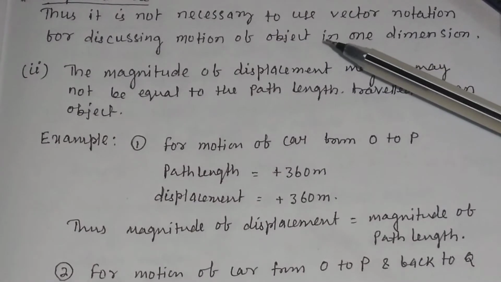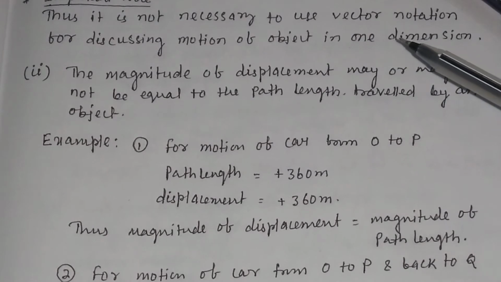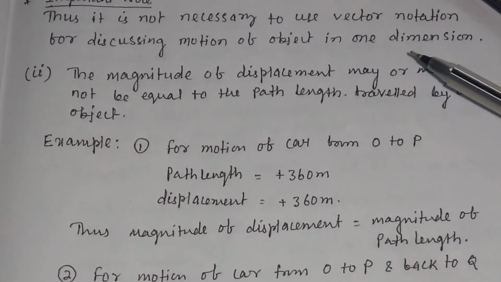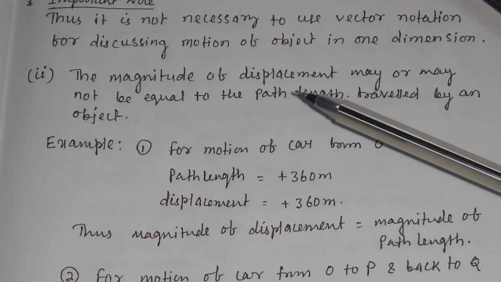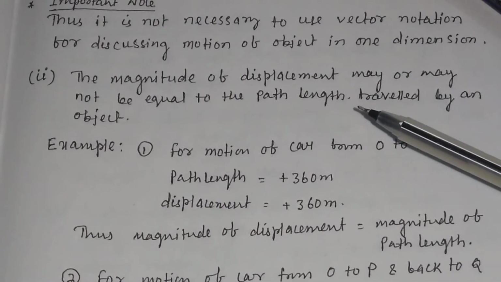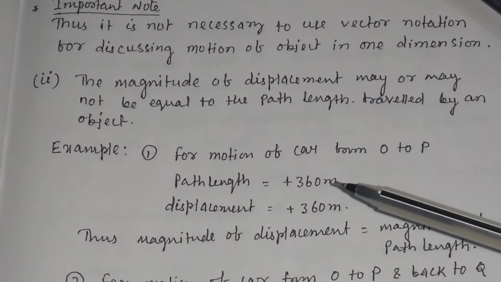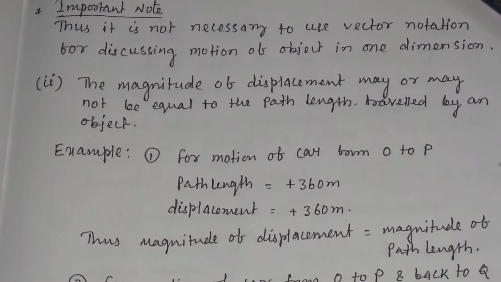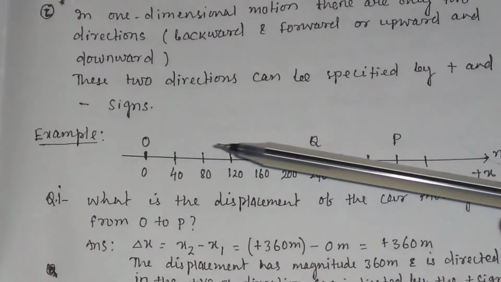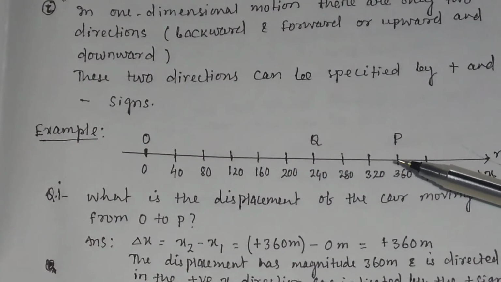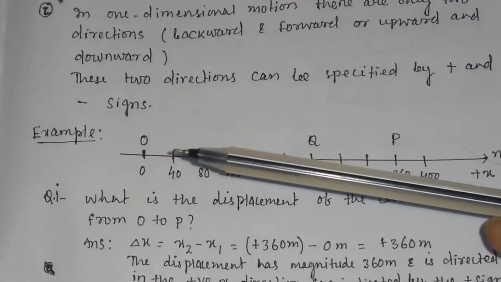Thus, it is not necessary to use vector notation for discussing motion of an object in one dimension. So when you discuss motion of an object in one dimension, you should not use vector notation. The magnitude of displacement may or may not be equal to the path length travelled by an object. For example, for motion of a car from O to P, as you see from this figure, the path length from O to P is equal to 360 meter and the displacement is also equal to 360 meter. So here displacement is equal to path length.